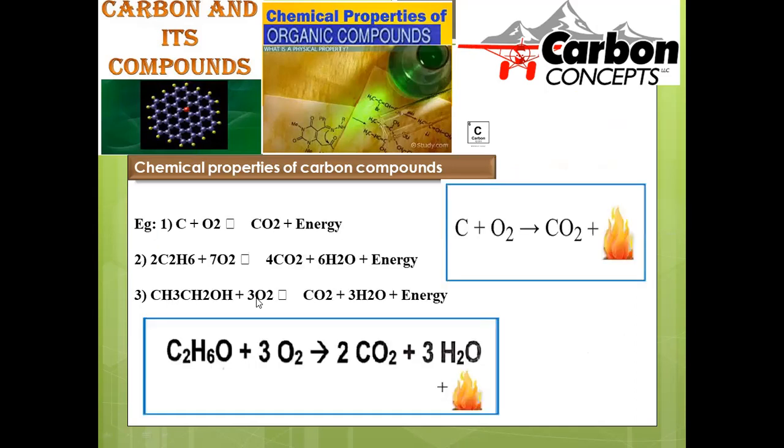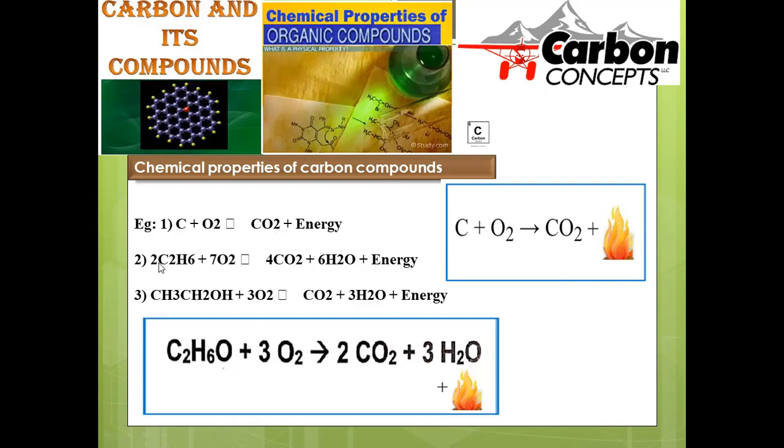Next is about examples with reference to combustion. During combustion, we are adding oxygen, so if pure carbon like coal is taken and subjected to burning, the oxygen will react with carbon. Consequently, carbon dioxide gas evolves along with a huge amount of energy, which is thermal energy. This is a source of thermal electrical power generation.